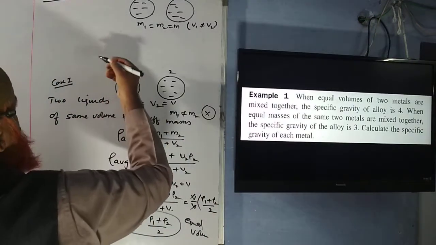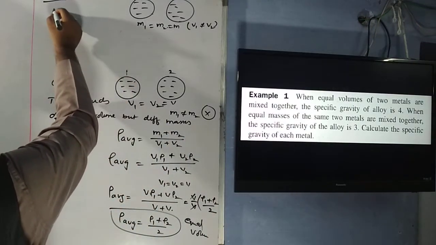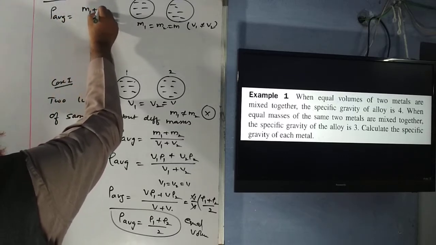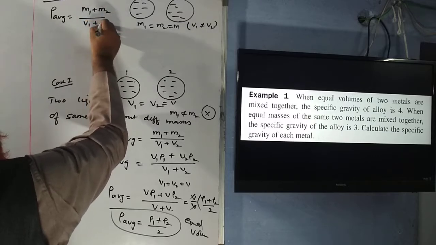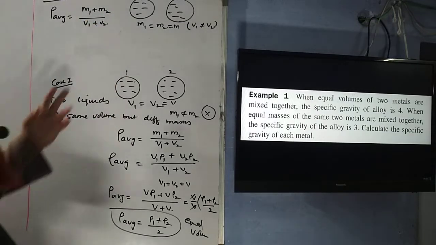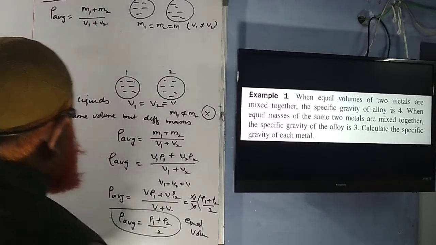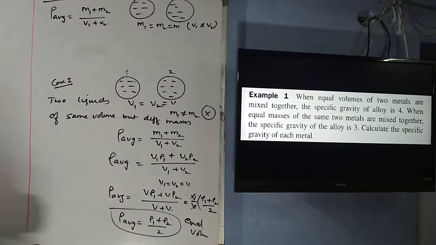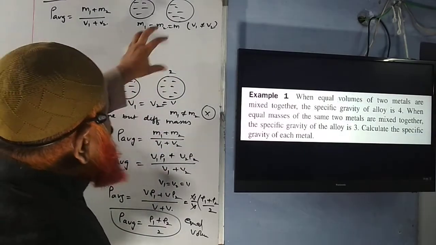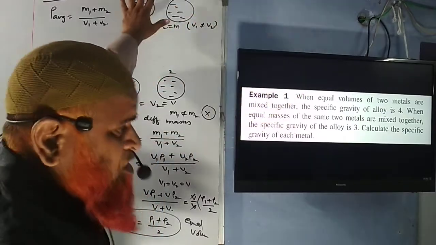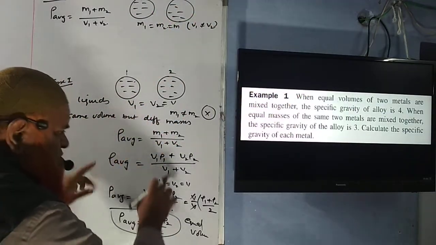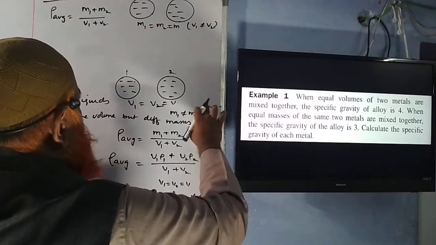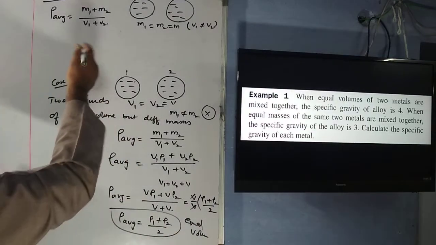So when masses are going to be same over here, then you will write formula for average density, that is total mass by total volume for two cases. It is having two cases, so write two masses and two volumes, that's it. So as there is no discussion of volumes here, what are you going to do now? You have to replace volumes. Whatever is not discussed, that should not be present in the formula. There is no discussion of volumes, remove volumes in the formula and replace with masses and densities.